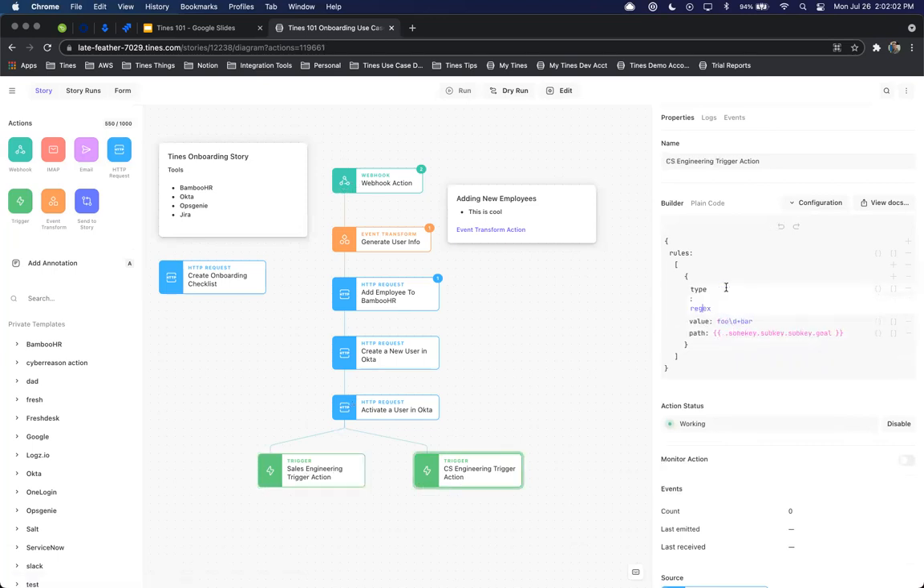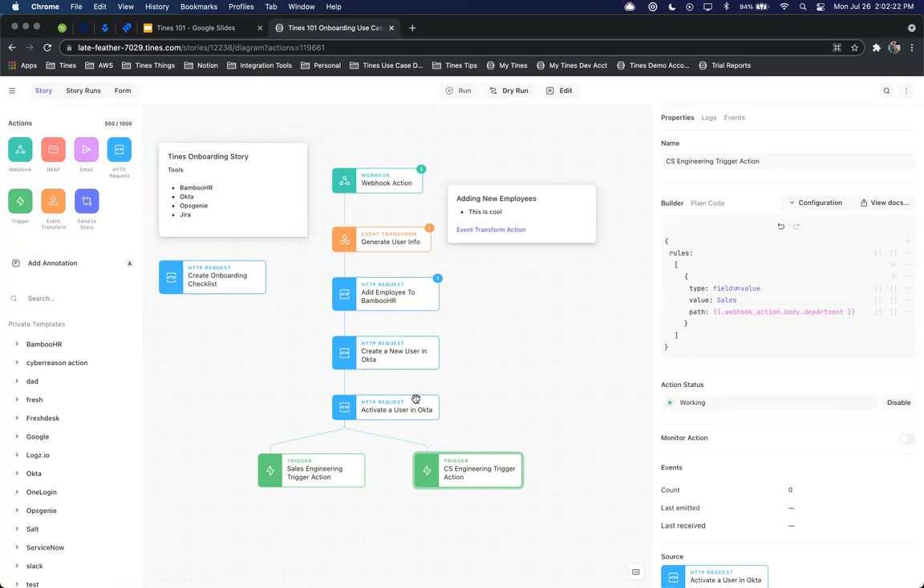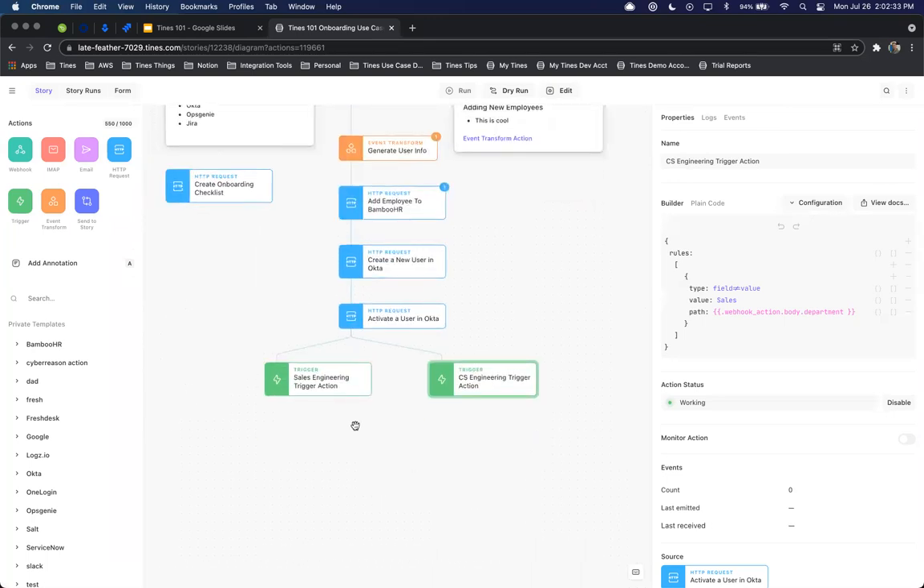And then we can do something similar here where we say that the field either equals or is not equal to the value. And that value again would be sales, and same process, webhook.body.department. Perfect. Now we've added some logic in, so we can see exactly who should be added to what systems. So if customer success should only be added to Intercom, we can put that on here. If sales engineering should only be added to Jira and not Intercom, we can add that over here as well, and then have that variability within our story.